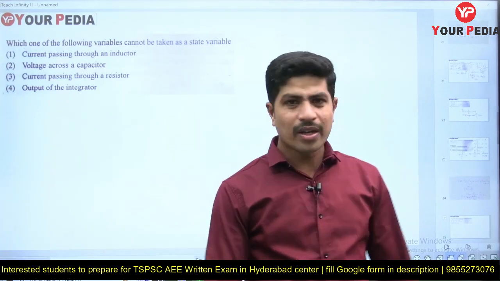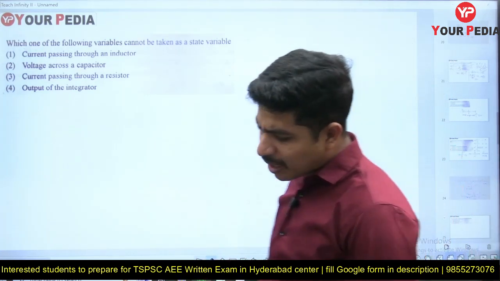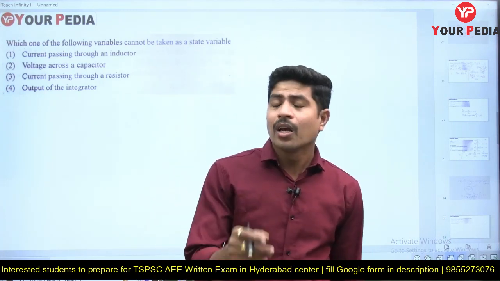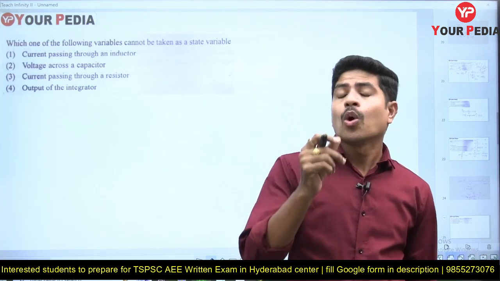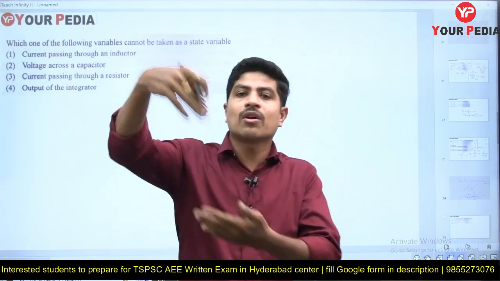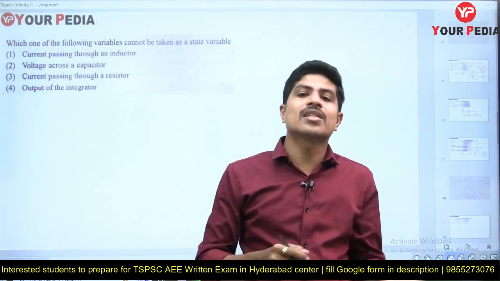Let's go for the next question, which one of the following variables cannot be taken as state variable? We know that. What is a state variable? The state variable is the one with which we are going to find the future of the system if we know the present status and its previous condition.